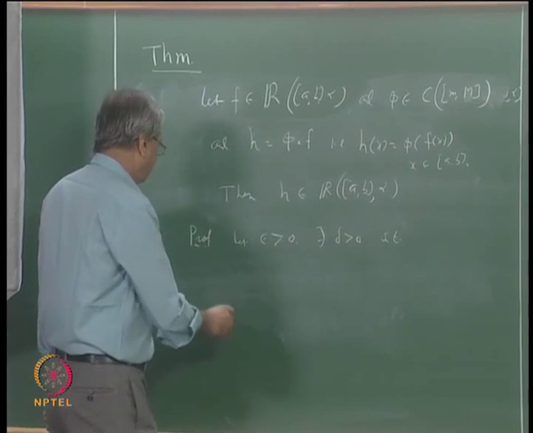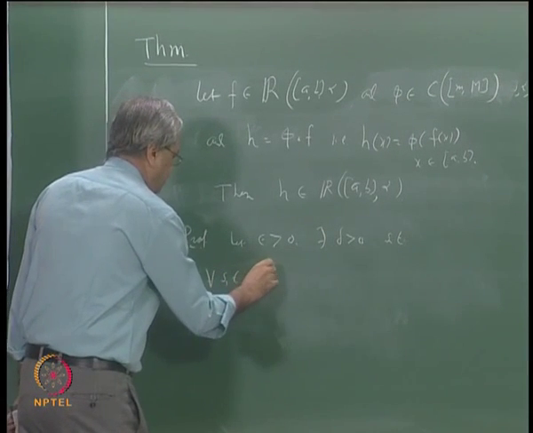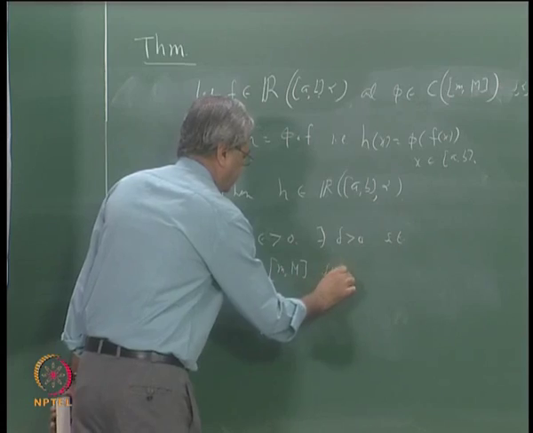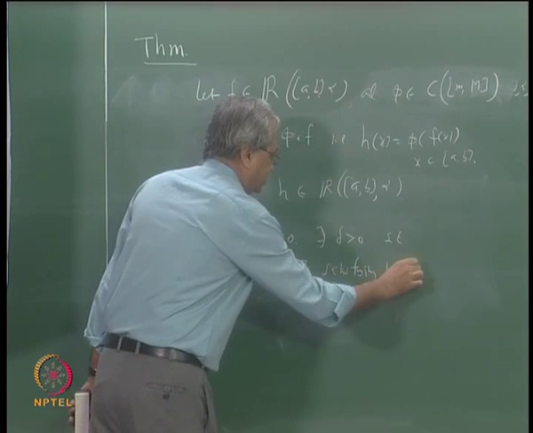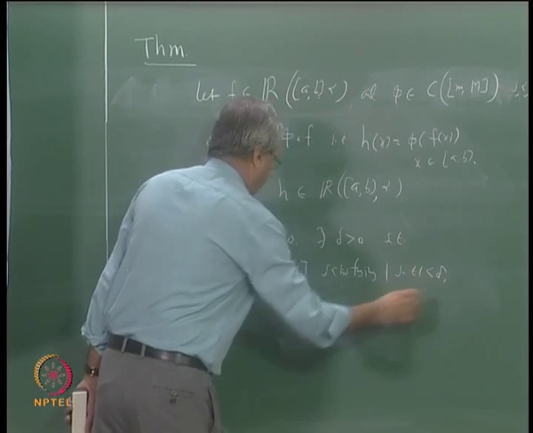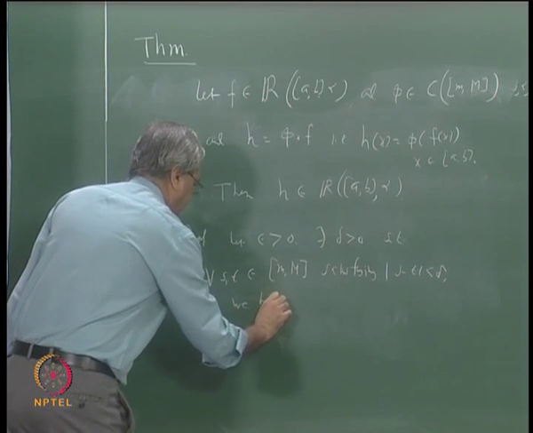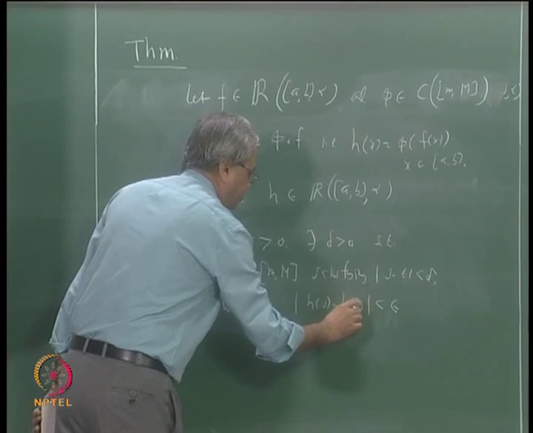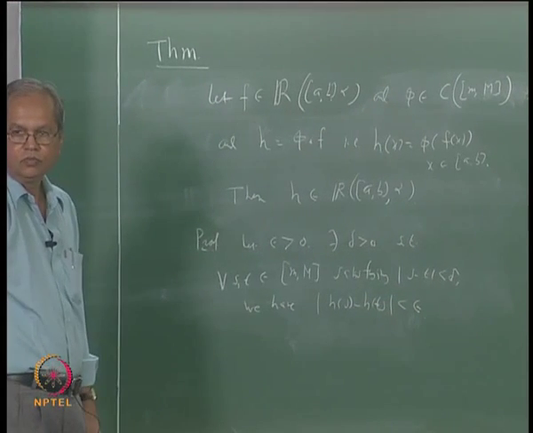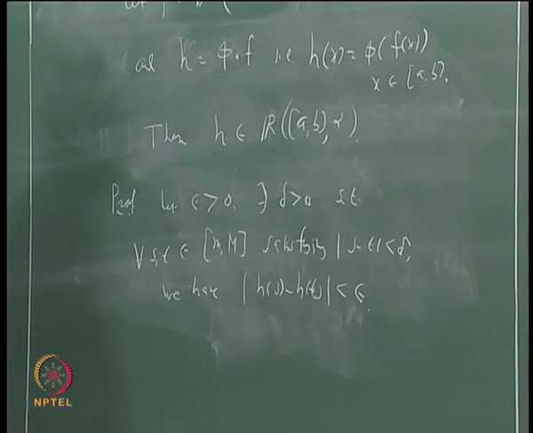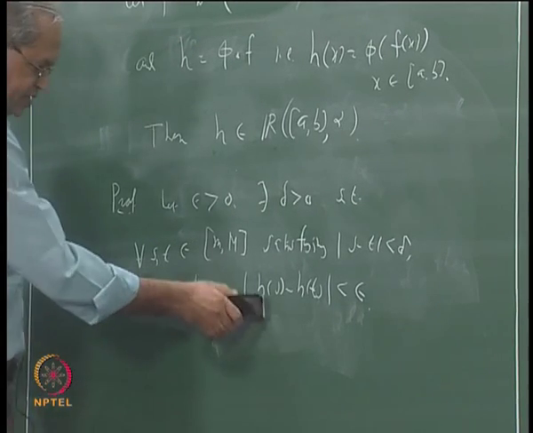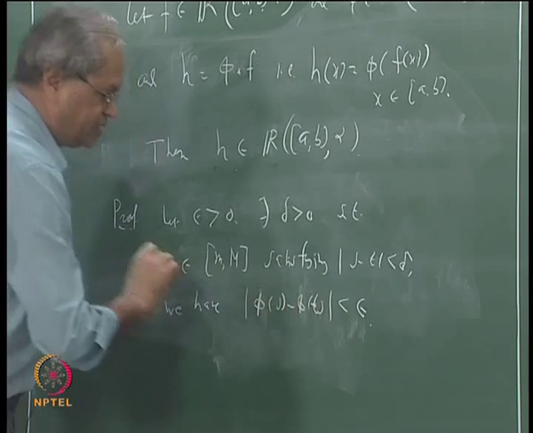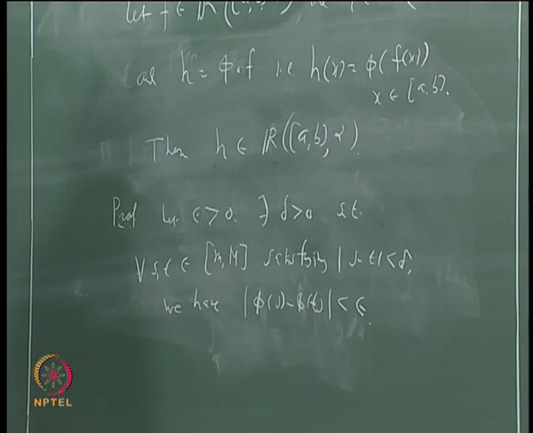There exists delta such that for all s and t in this interval [m, M] satisfying |s minus t| less than delta, we have |phi(s) minus phi(t)| less than epsilon. Oh sorry, phi(s) minus phi(t), you are right, that is correct, |phi(s) minus phi(t)| is less than epsilon, all right.